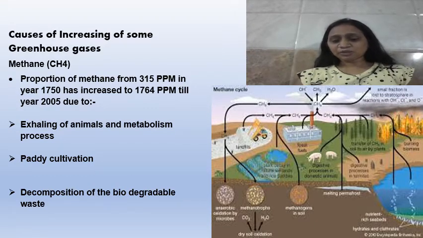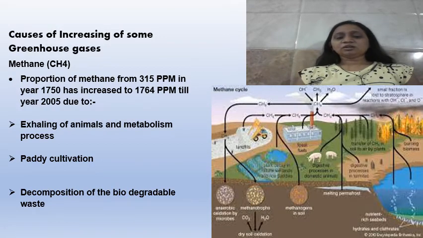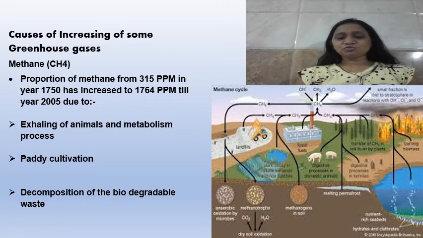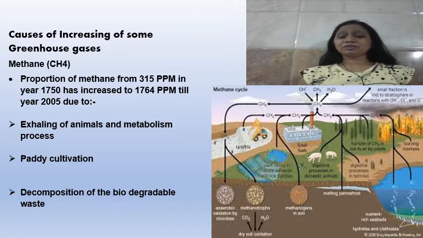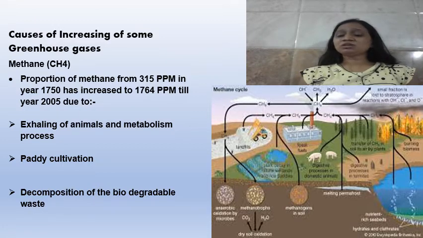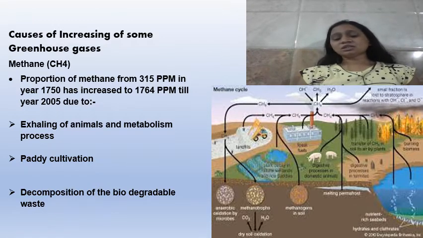Here in the picture also you can see the various things showing how methane gas is increasing in the atmosphere. The proportion of methane in 1750 was 315 ppm, but in 2005 it was 1764 ppm. So you can imagine how rapidly methane gas is increasing in the atmosphere.